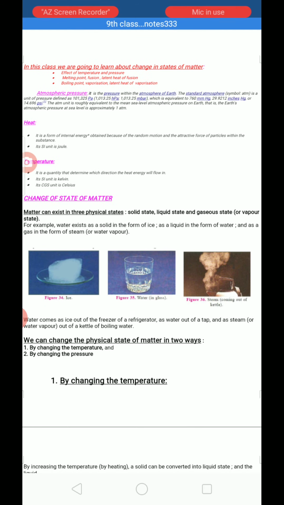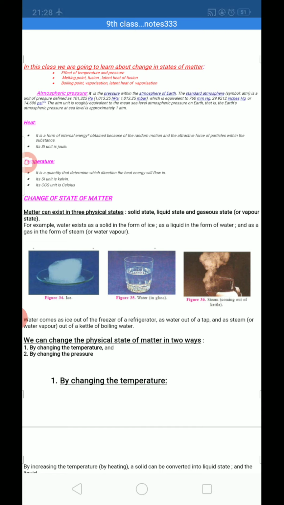Atmospheric pressure means the pressure exerted within the atmosphere of earth. We can say that atmospheric pressure is the pressure within the atmosphere of earth. Very simple. It is denoted by the symbol atm, small letters atm, which is said to be atmosphere.